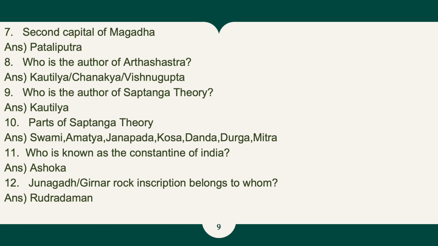10th question is the parts of Saptanga theory. These are the 7 parts of Saptanga theory, and that is Swami, Amartya, Janapada, Kosa, Thanda, Durga and Mitra. 11th question, who is known as the Constantine of India, and that is Ashoka. 12th question, Junagadh or Girnar inscription belongs to whom, and that is Rudradaman.